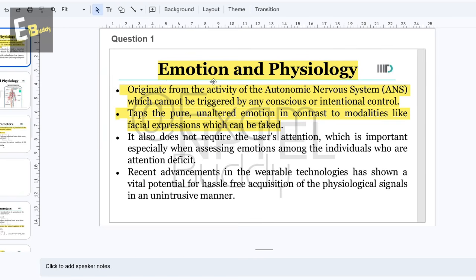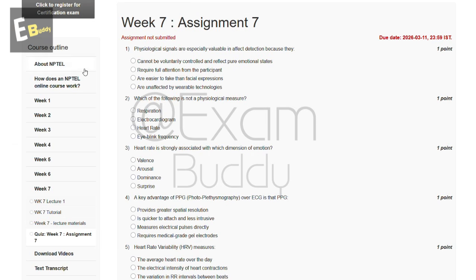So the explanation says emotion and physiology originate from the activity of the autonomic nervous system, which cannot be triggered by any conscious or intentional control, tapping the pure, unaltered emotions, in contrast to modalities like facial expressions, which can be faked. So the answer of our first question is A. Cannot be voluntarily controlled and reflect pure emotional states.